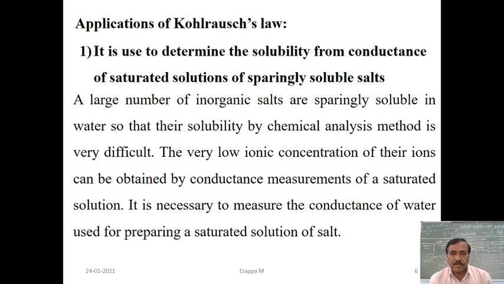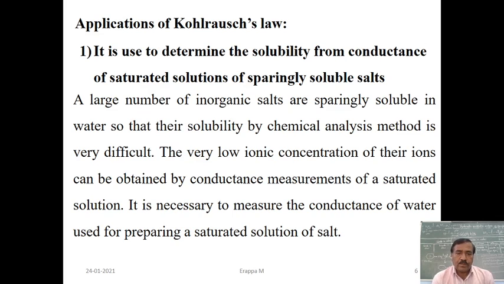After warming, the salt that can dissolve is dissolved; cool it and decant. The clear solution is nothing but a saturated solution. So that is the preparation of the saturated solution. Even then it is a low concentration of ions, and that concentration of ions can be measured by means of conductance measurements.